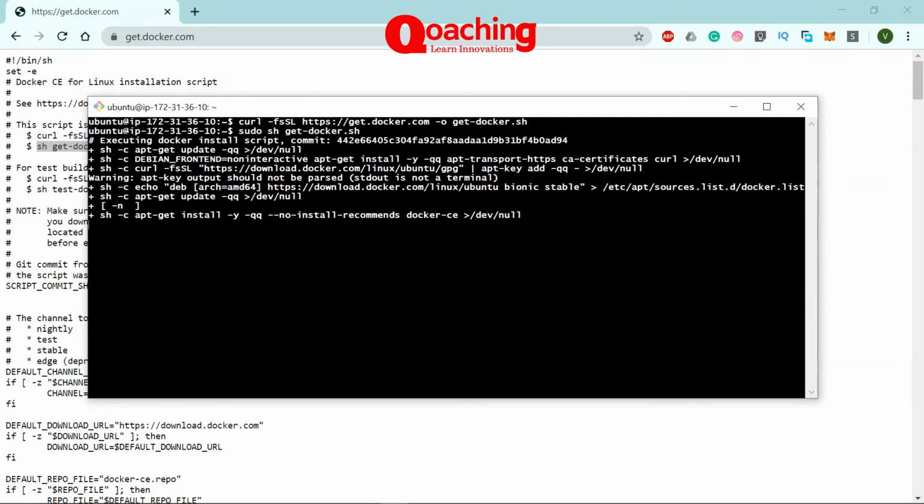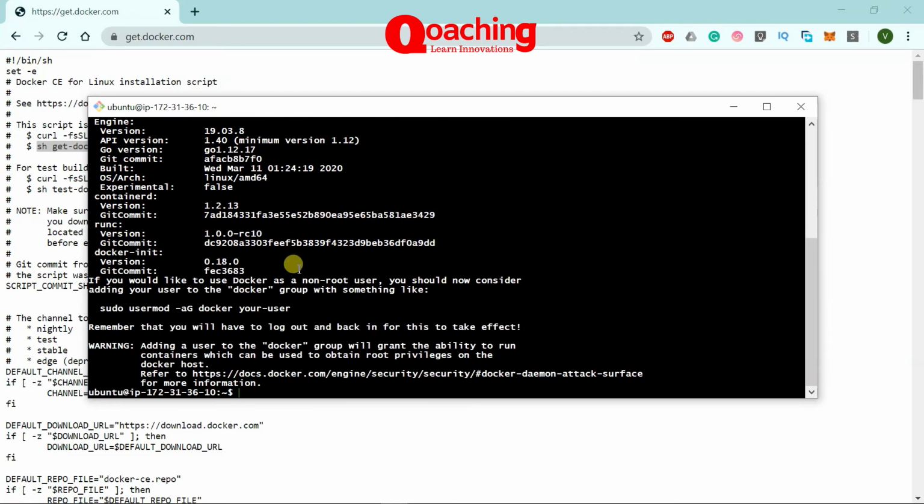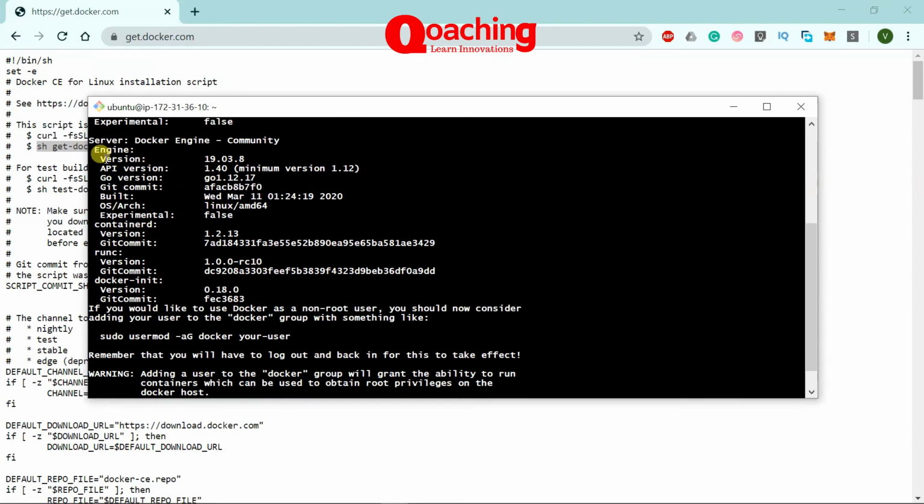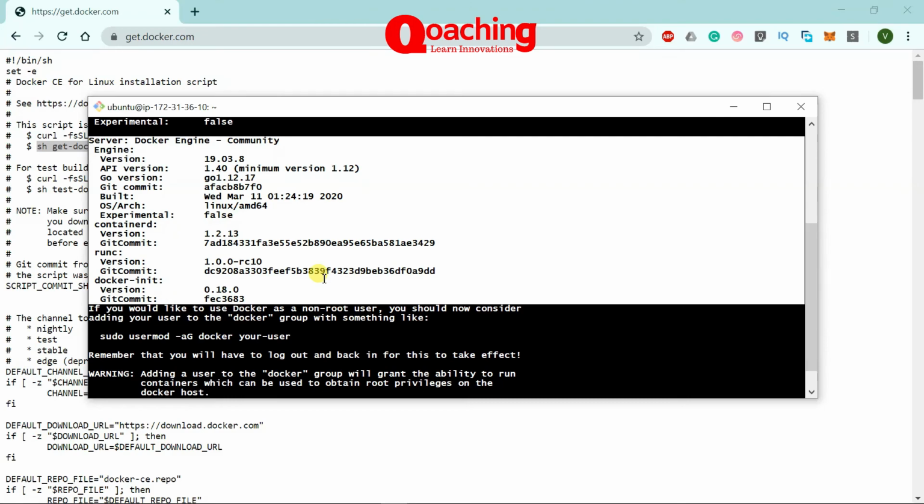You can see that this is the easiest way of running Docker on Linux, and the most preferred way of running Docker in any environment for that matter. It will take a few seconds to install Docker here, and we'll be seeing it up and running any moment now. As you can see, this is installing the Docker Community Edition, which is the free version that we have already discussed. And you see that we have Docker installed in our machine, which is the latest version 19.03.